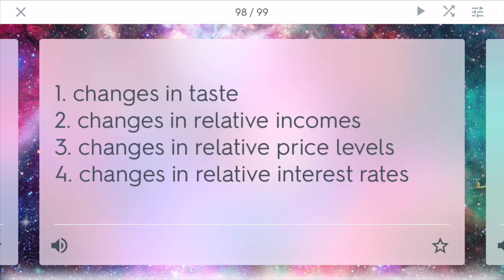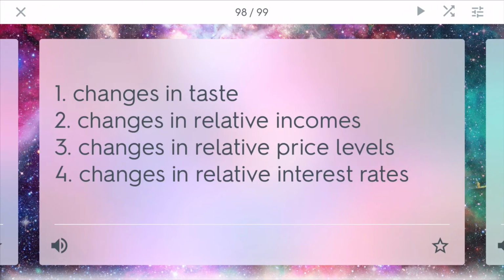Forex shift. So the market for currencies can change in many different ways for different reasons. One reason is a change in taste. So let's say people want to buy French products now, so then they might start to demand more French currency, and that will be good for the franc. And also, a change in relative income could change the amount of currency in a different country. So if a country is starting to earn more, their citizens might have stronger demand for that country's currency to buy more things, and that will help their economy as well.